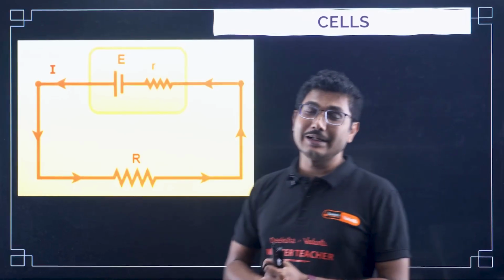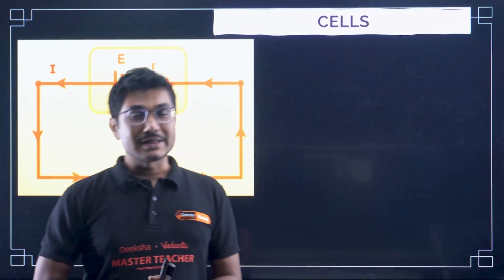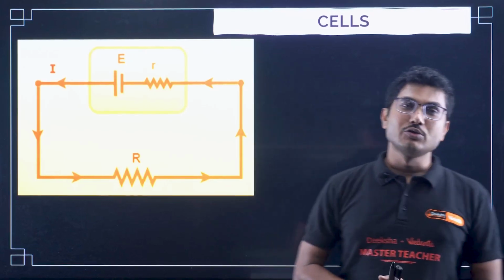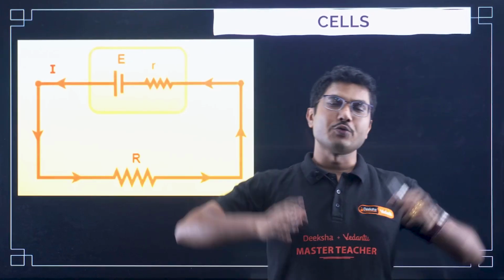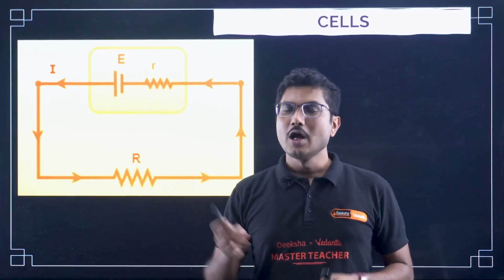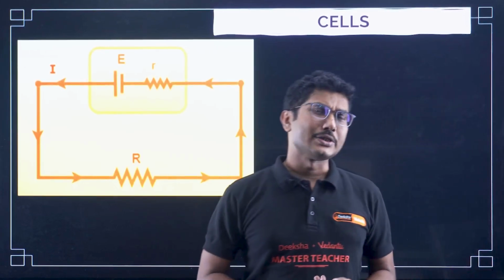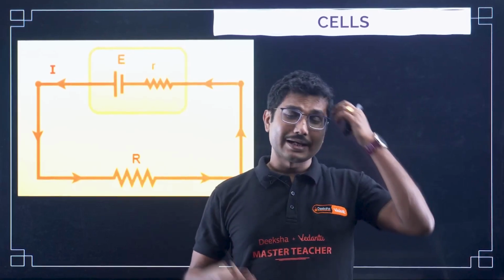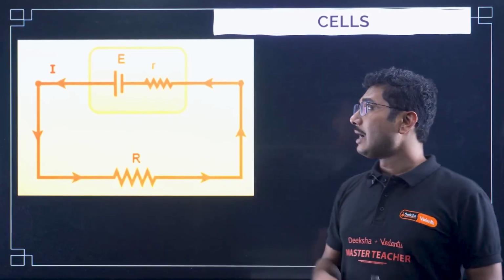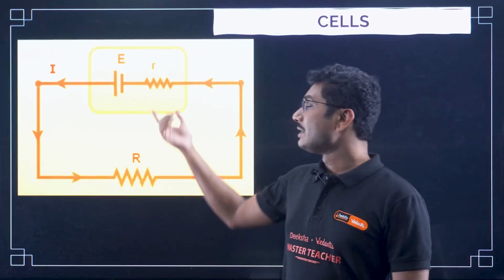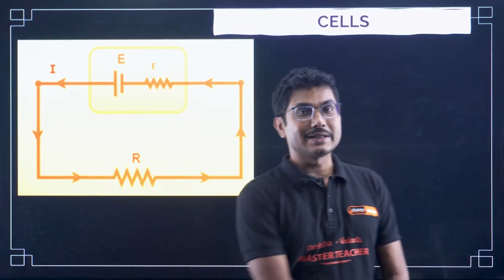Ideal cells do not have a resistance of their own. So far, whatever circuits that we have studied, mostly they are ideal cells, and even in future also in most cases we will see ideal batteries or ideal cells only. But in this chapter we are also going to see some practical cells where the cell itself has a resistance of its own.